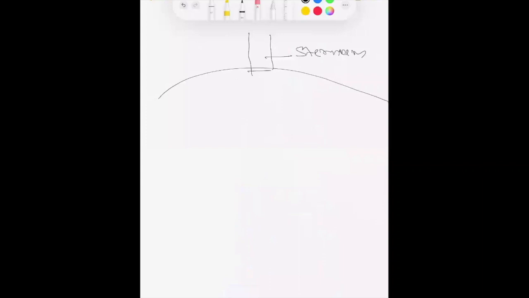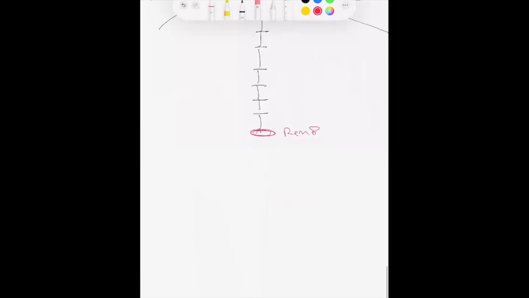This is the lower end of the sternum. From here, 1, 2, 3, 4, 5, 6, 7, 8. So this is the umbilicus or Ren 8. Now again we are going down. 1, 2, 3, 4, 5.